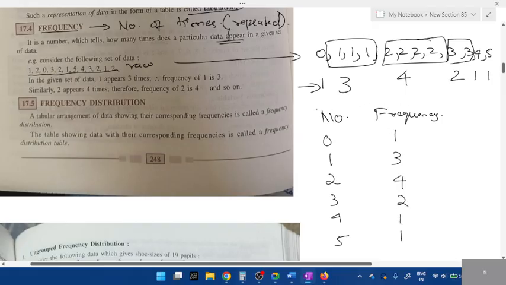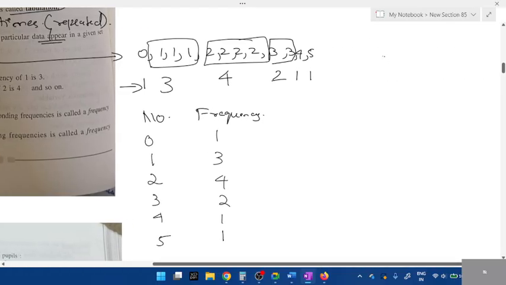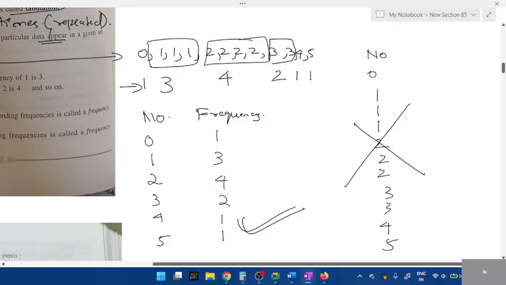Doesn't this table look even more simplified? If I ask you how many times 2 is present? 4 times. So we don't need to write the table like this, students. I don't need to write 0, 1, 1, 1, 2, 2, 2, 3, 3, 4, 5. It doesn't look good, right? Does it look simplified? No, it doesn't. This looks simplified, because we are including frequency, the number of times 0 is present. In order to reduce the space, there's a concept called frequency. You can just write it in the next column. So this looks even more simplified.